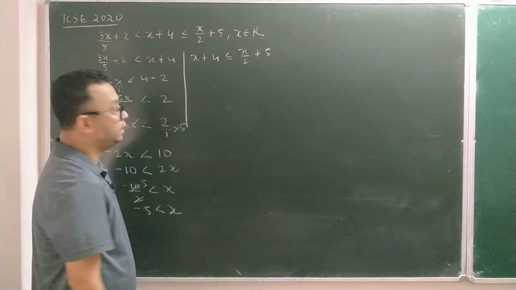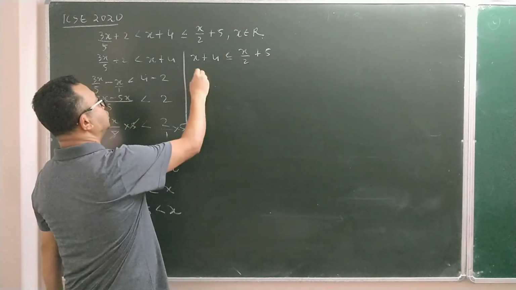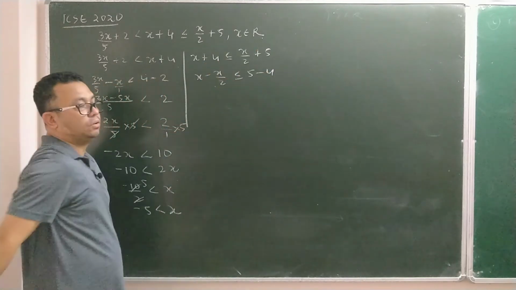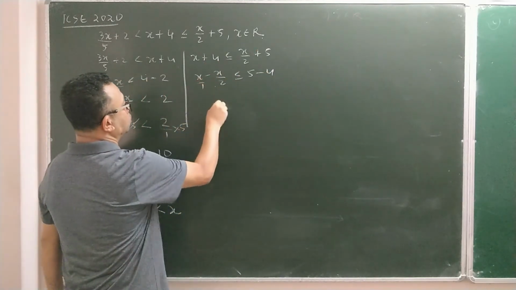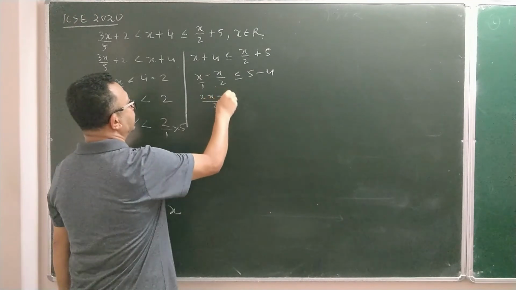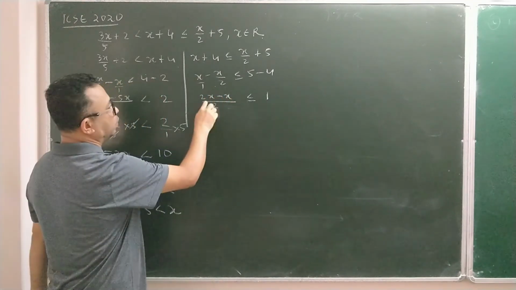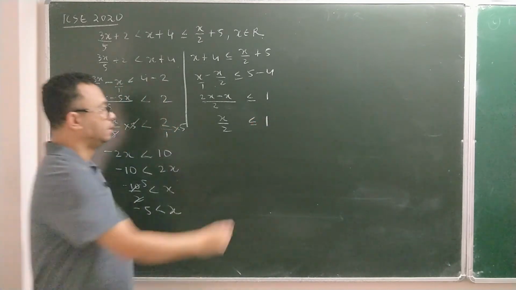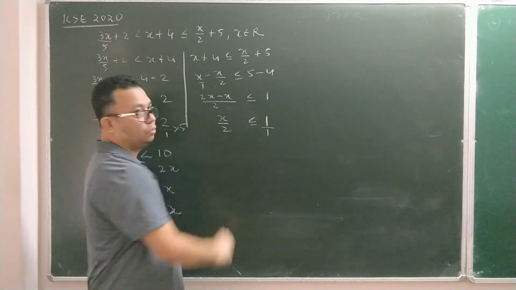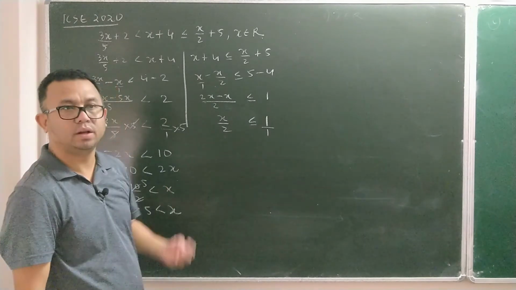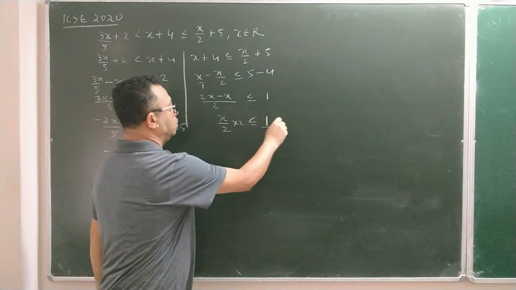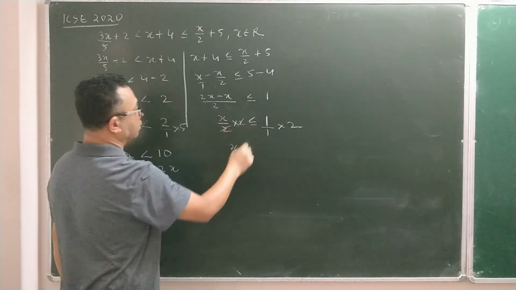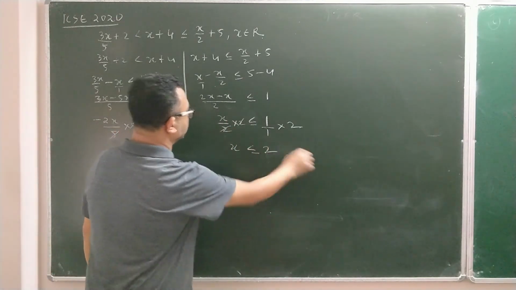Now same way, let's solve this side. Here again, all x you can bring on one side, and 4 you can take to the other side. Taking the LCM between the two, 2 is the LCM, so this is 2x − x ≤ 1. So 2x − x is x/2, and that side is 1. Without cross multiplying, if I want to remove the fraction, the denominators are 2 and 1, and the LCM of 2 and 1 is 2. Multiply this by 2, that side also multiply by 2. We are multiplying by the LCM. So 2 and 2 are cancelled. Now you have x ≤ 1 into 2 is 2.